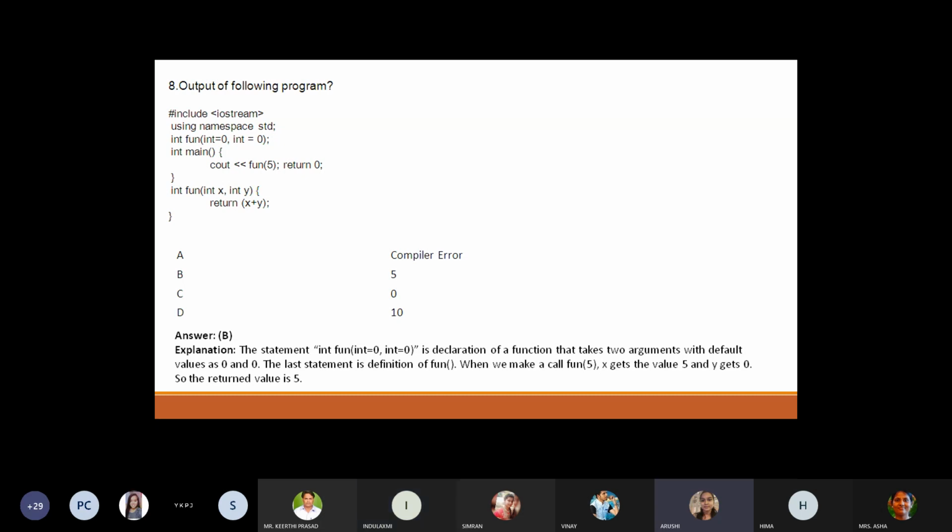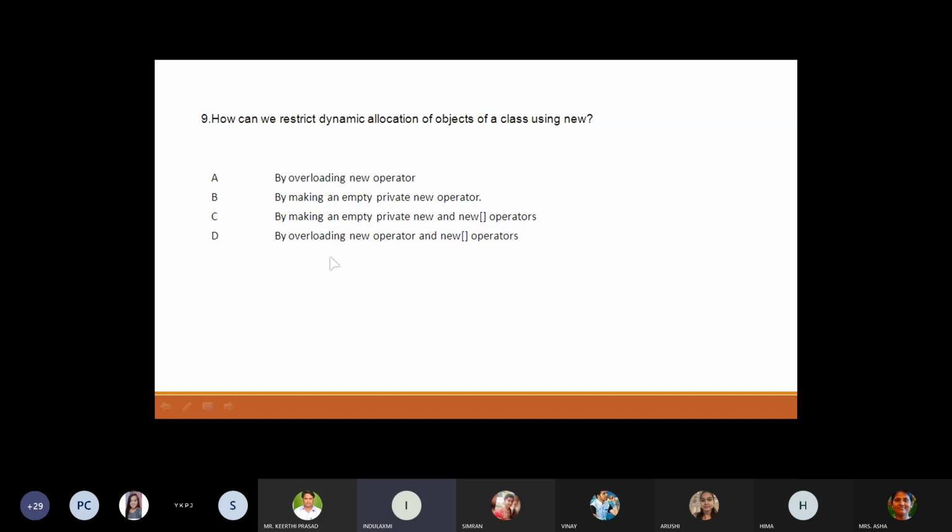Cout function of 5, it will pass the parameter 5 for x, and int y is equal to 0, so for y it will be 0. Exactly. So after calling the function with 5, x is equal to 5, y is equal to 0. So 5 plus 0 is equal to 5. So the answer is 5. So, next question.